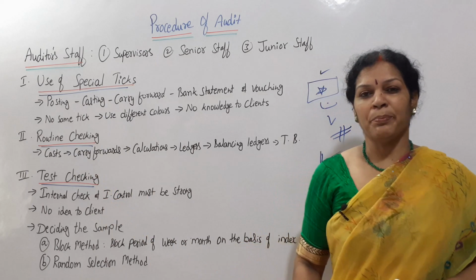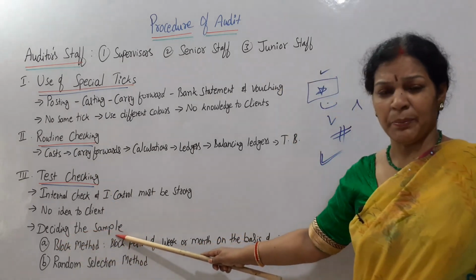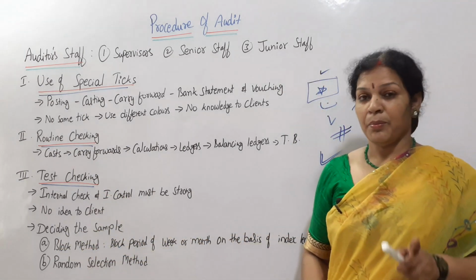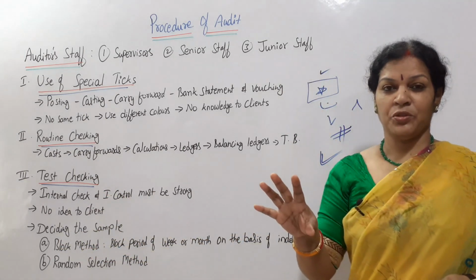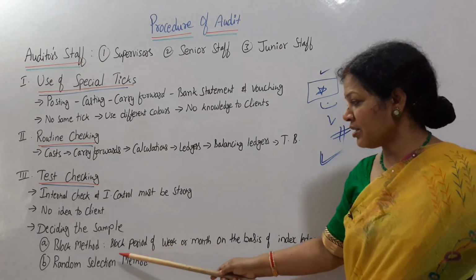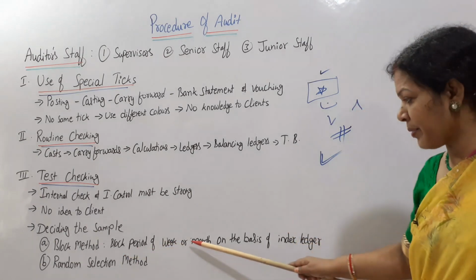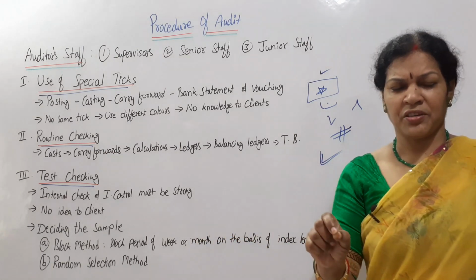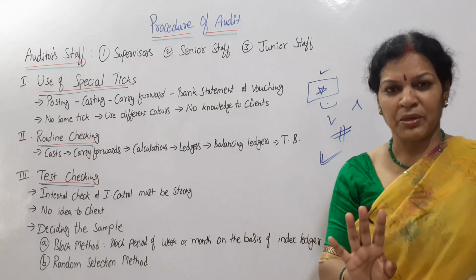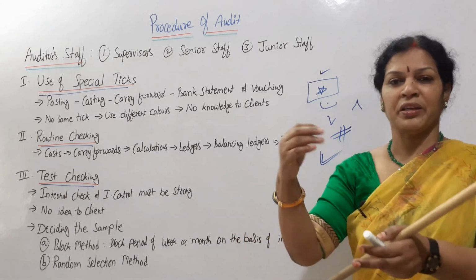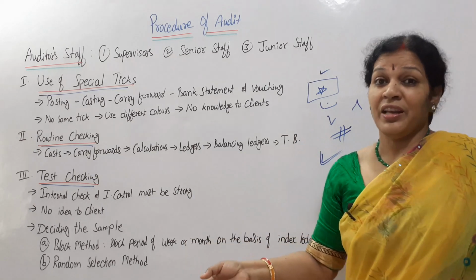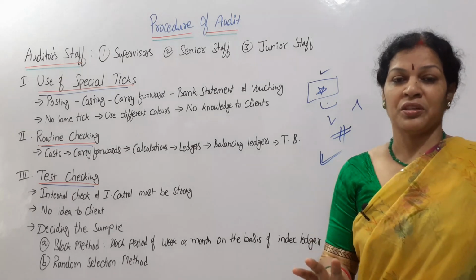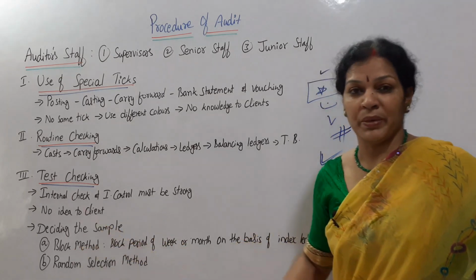There are two types of sample selection. Deciding the sample, how to select the sample, two ways. One is the block method. Block method means period-wise they'll check the transactions. Period-wise in the sense you can take a block period of a week or month on the basis of the index ledgers. Weekly 2 transactions, monthly, I am just giving you an idea. Weekly, suppose they have taken 10, or 100, and when it is in lakhs, better to take 100. In the same way, monthly they will take so and so transactions, like this. That's called the block method.